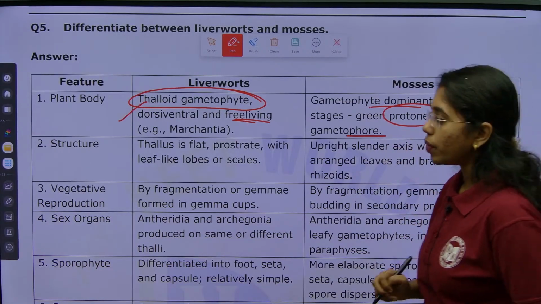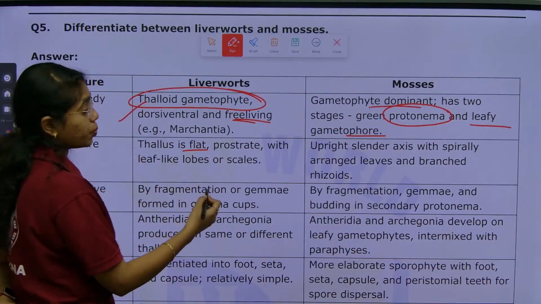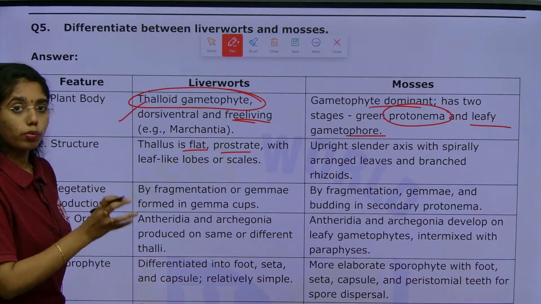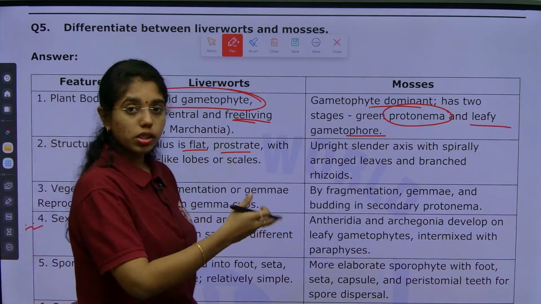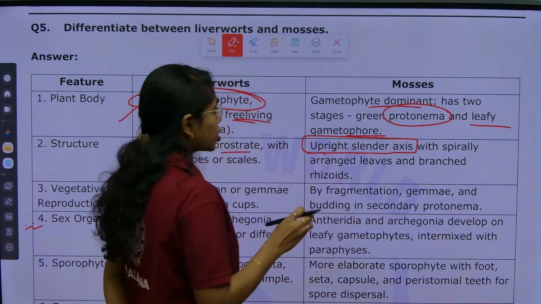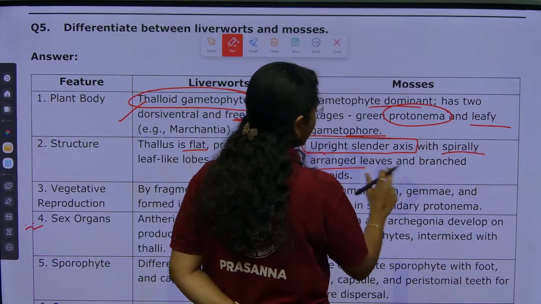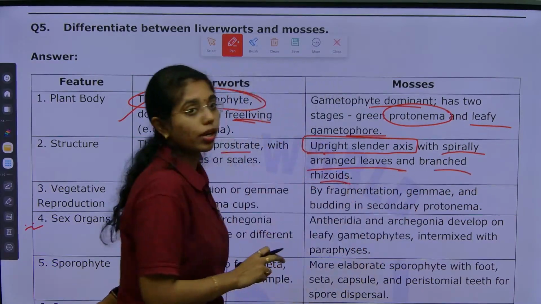Next, we will move on to the structure. In liverworts, the thallus is flat, prostrate with leaf-like lobes or scales. In mosses, the structure is an upright slender axis with spirally arranged leaves and branched rhizoids.